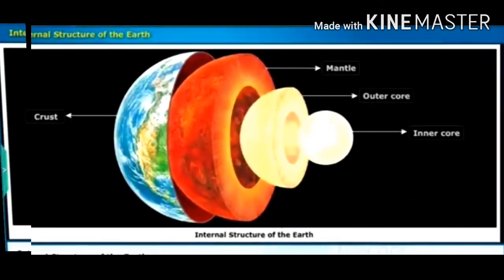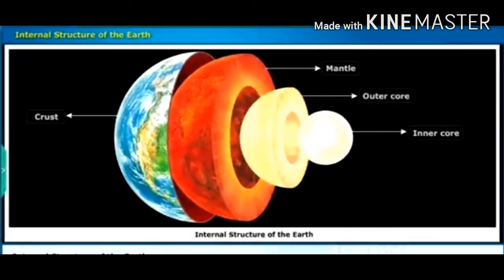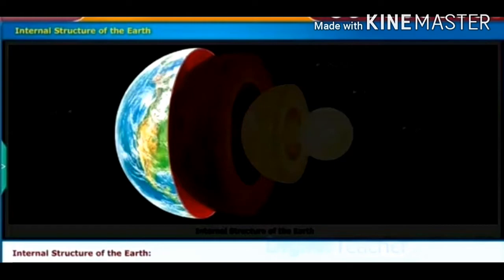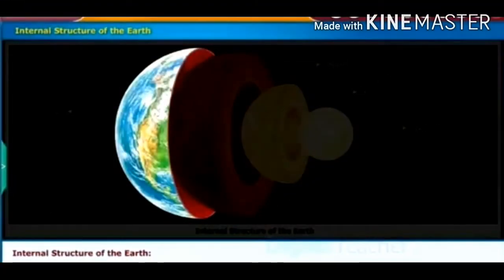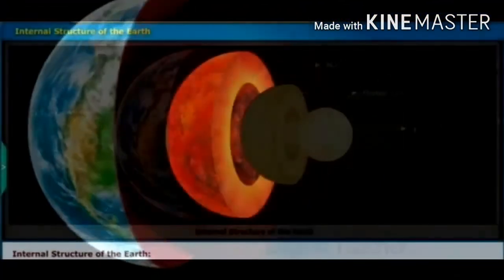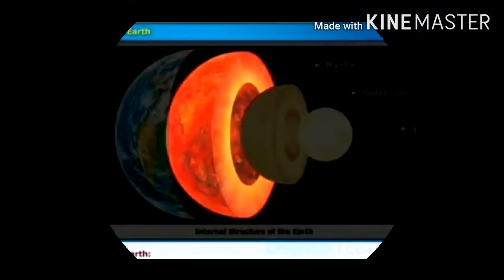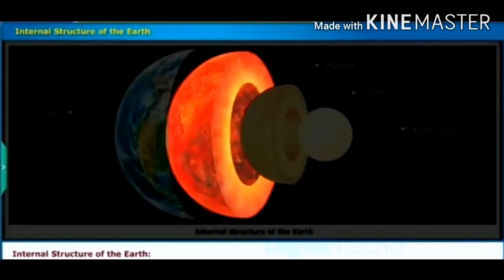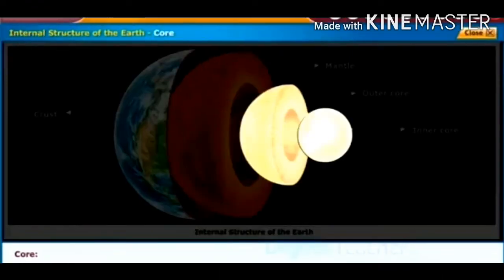The internal structure of the Earth consists of three layers, namely crust, mantle, core.